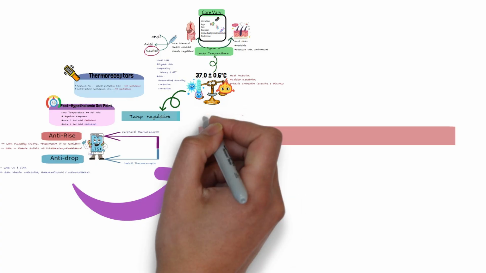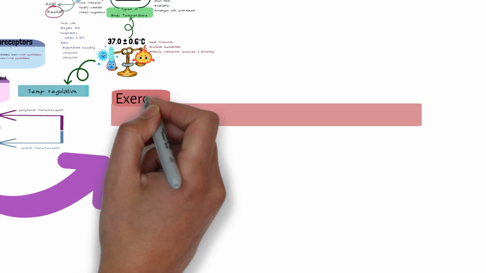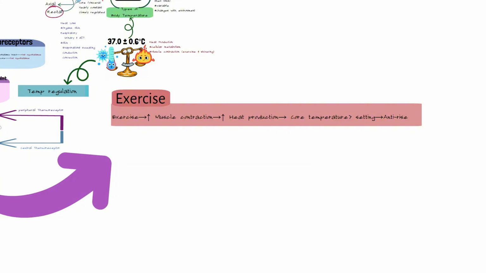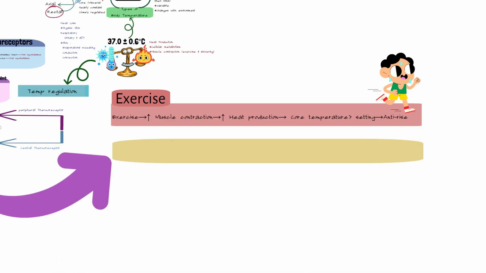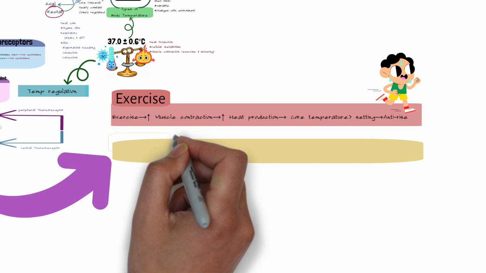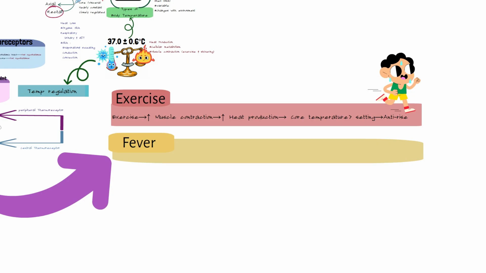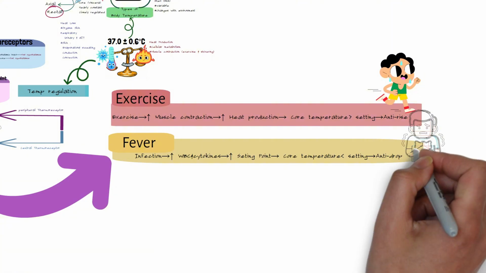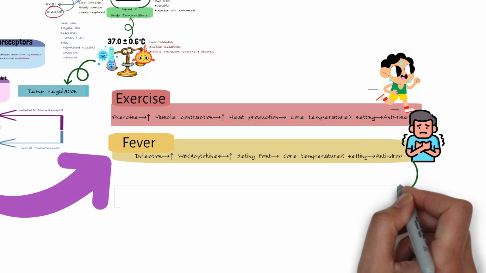Remember, finally, in the exercise, the muscles contract while the set point is normal, so the core becomes more than the set point. This activates the anti-rise with sweating and vasodilatation. In the fever, the story is different. In the infection, the set point changes and the core becomes less than the set point, and this activates the anti-drop. That's why you feel chills and shivering. After treatment, the set point returns to normal. The core becomes above the set point, and this activates the anti-rise with sweating and flushing.